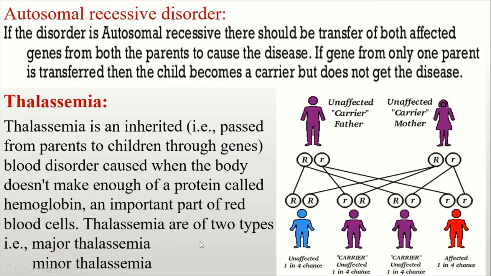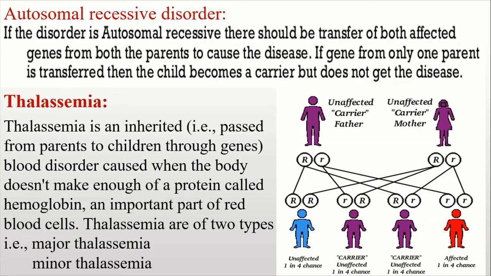Thalassemia is of two types depending on the inherited gene. That means major thalassemia and minor thalassemia. Major thalassemia means the baby obtains genes from both parents, and in case of minor thalassemia, a baby obtains genes either from the mother or from the father. This type of body does not express any sign of thalassemia but functions as a carrier of the thalassemia gene.